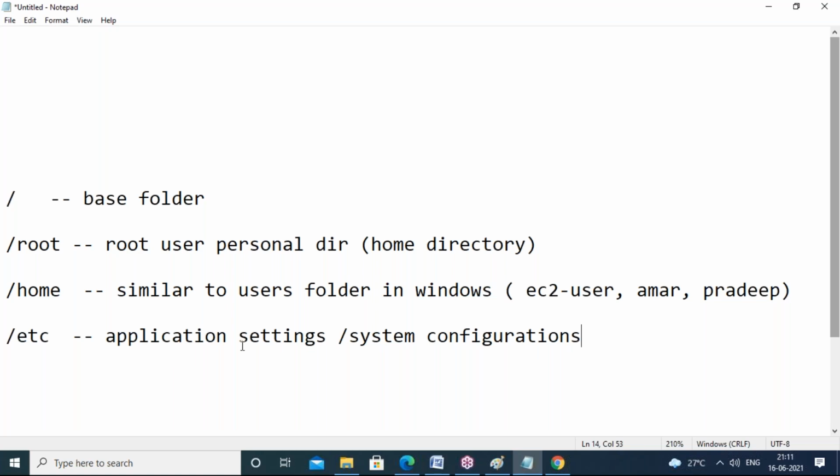If you need any application setting or system setting, you should compulsorily go here under the etc folder and find it there. When you install some application, that application's configuration file, the setting file, will be created here under the etc folder. Whenever you want to change that configuration, you should go to this folder, find that file, and do the modification. Like in Windows, we open the application and find the settings button, right? But here there is no graphical screen.